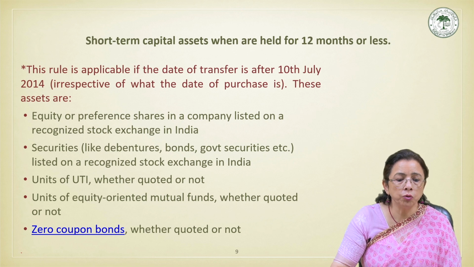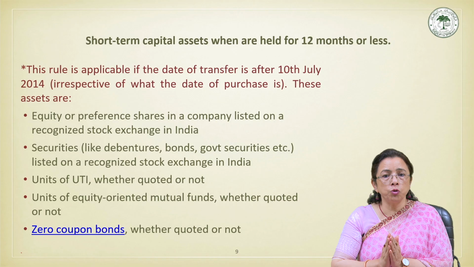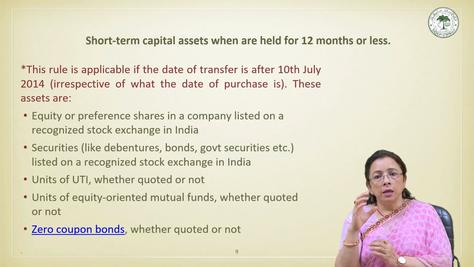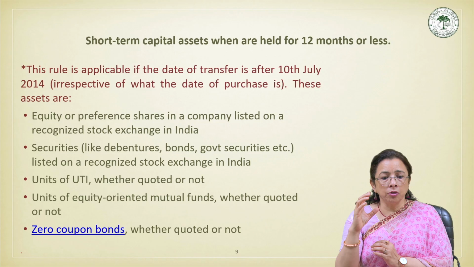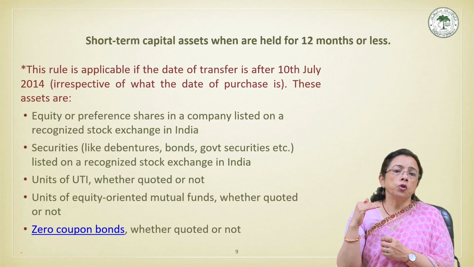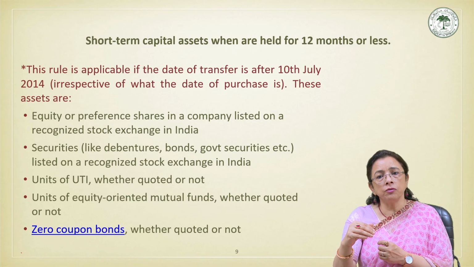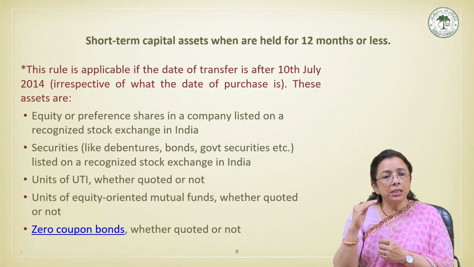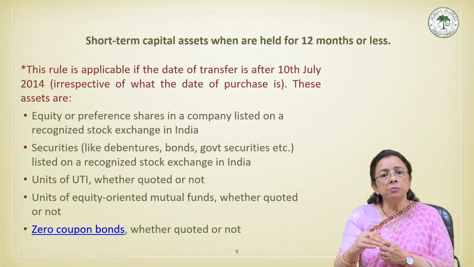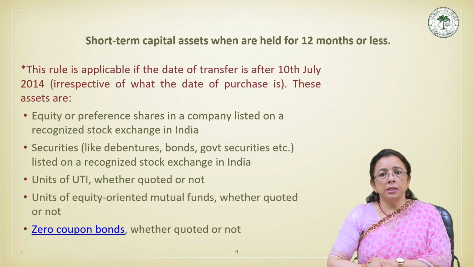So coming to the next part, that is the short-term capital asset 12-month rule. Actually, there is a revised provision that is there, so let us understand this. Under the provisions of the Income Tax Act, the classification of a capital asset as short-term or long-term depends primarily on the period of holding, as discussed.